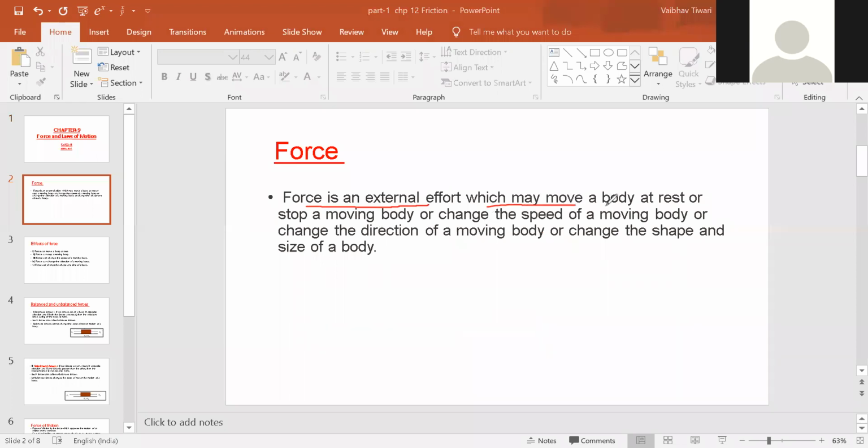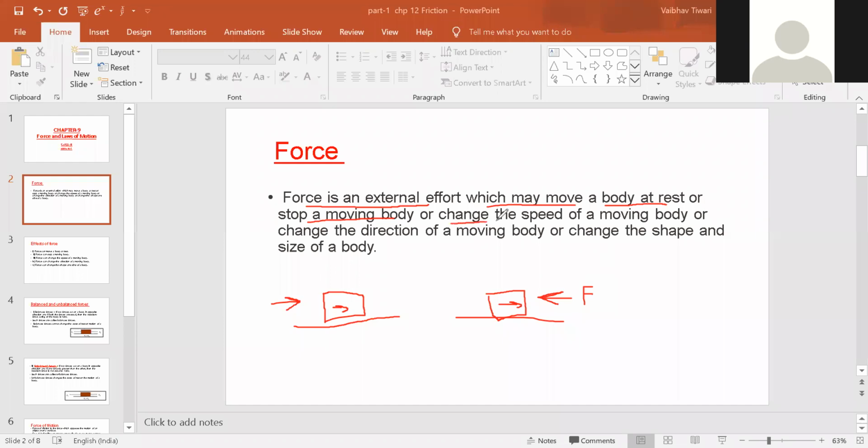It may move a body which is at rest, or it can stop a moving body. Means if a body is stationary, then by applying force on it, the body will start moving. And if a body is already in motion, then the force applied on it can stop the body. These are the two effects.